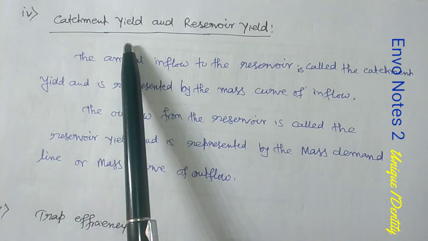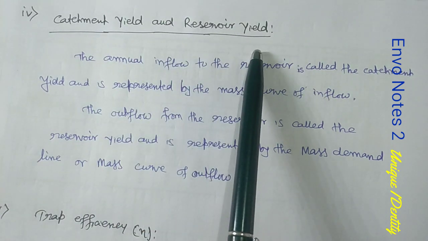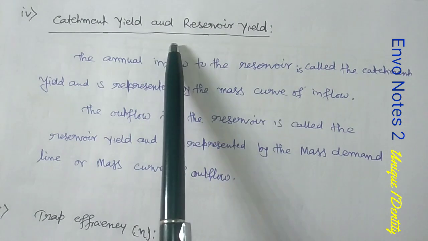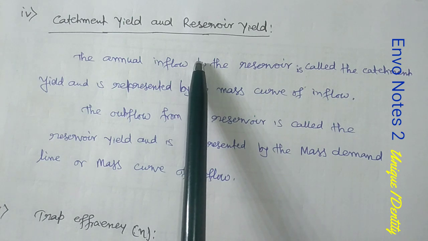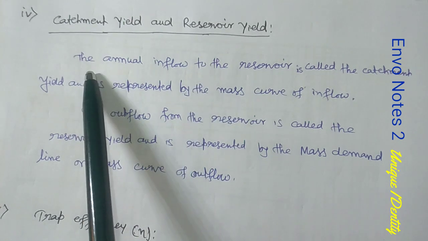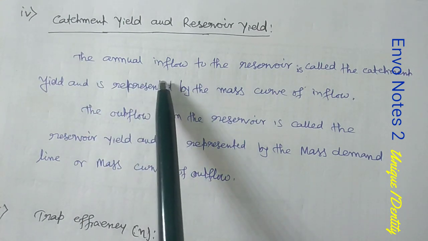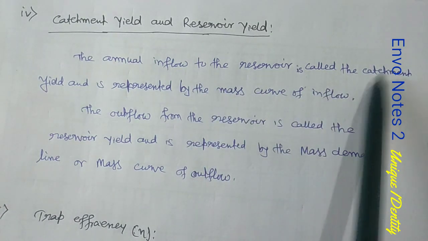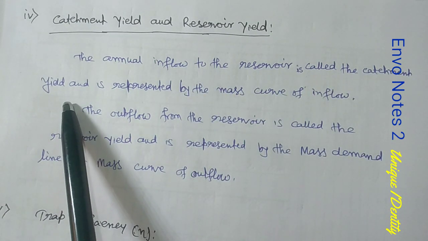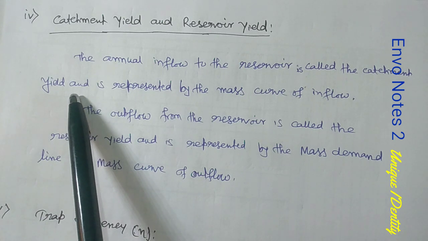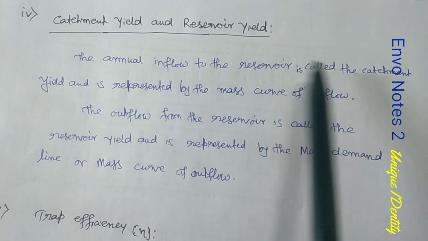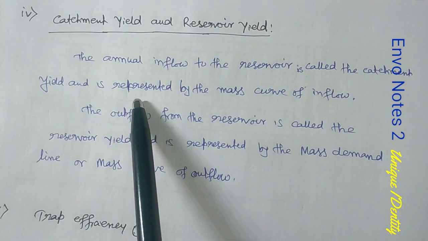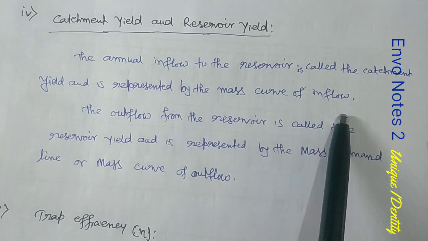Now, the catchment yield and the reservoir yield. Just listen to the terms and try to keep in mind whatever you can. The annual inflow to the reservoir is called catchment yield. I am giving it in simple language so that you can remember it. What is catchment yield? The annual inflow to the reservoir is called the catchment yield and is represented by the mass curve of inflow.